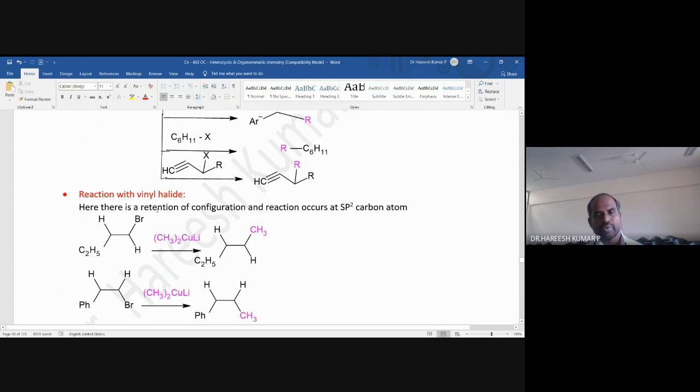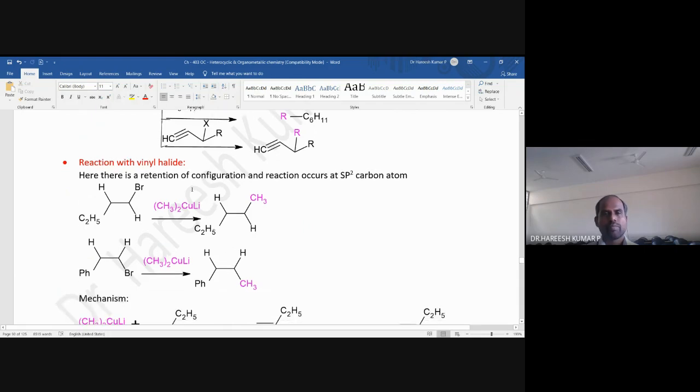Reaction with vinyl means double bond. Here, there is a retention of configuration, and the reaction occurs at the sp2 carbon atom. Retention means the stereochemistry of the R group is retained.